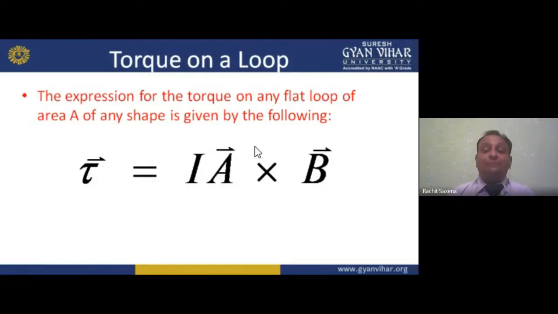So I hope you understand. In the previous part we expressed this with the final equation of torque on a loop.